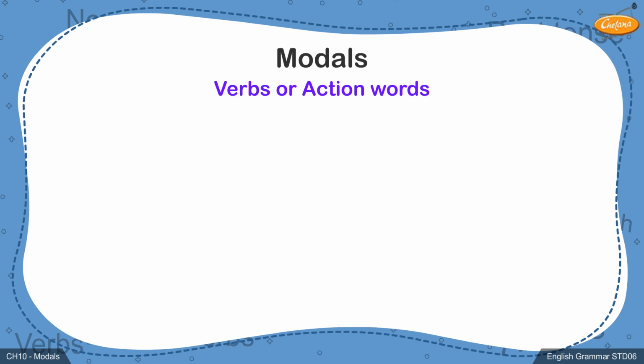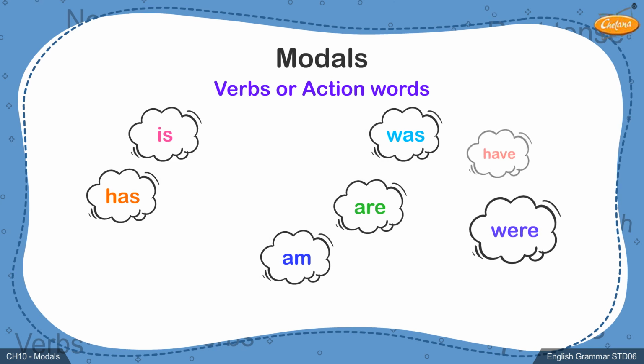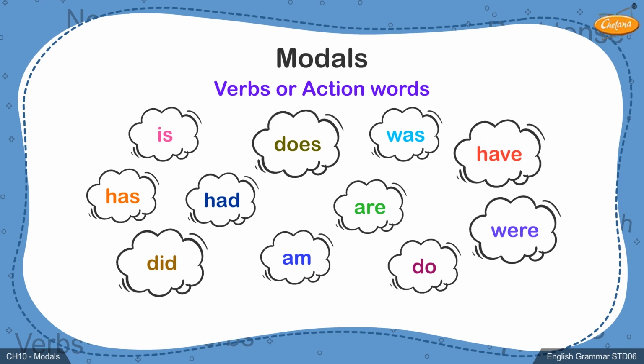On the other hand, verbs like is, am, are, was, were, has, have, had, do, does, did, etc. become helping verbs or auxiliaries.